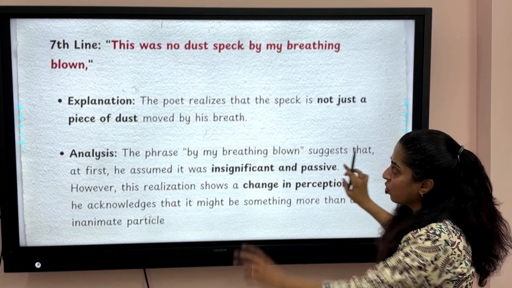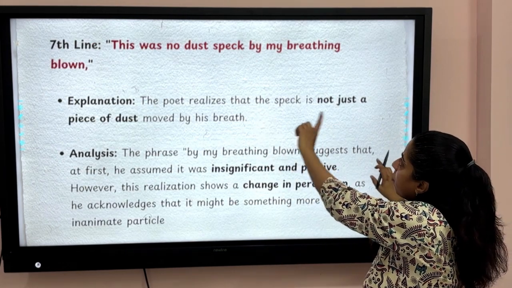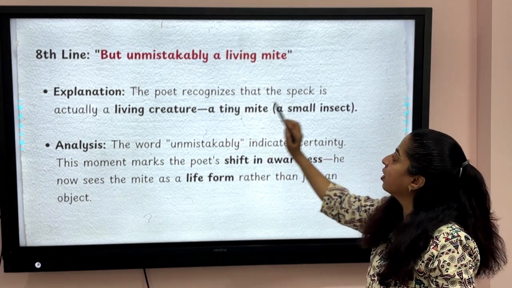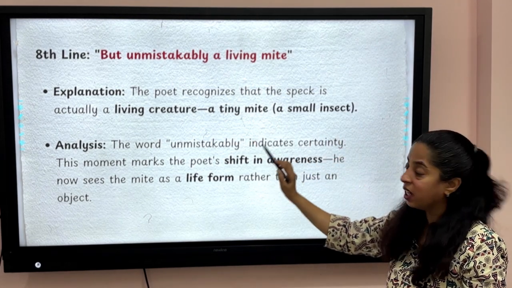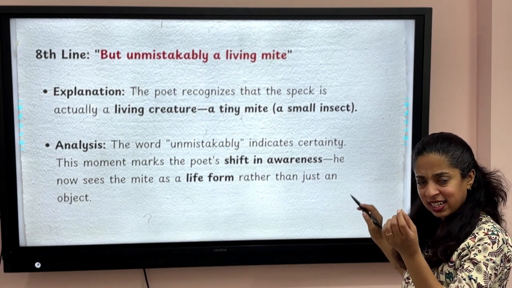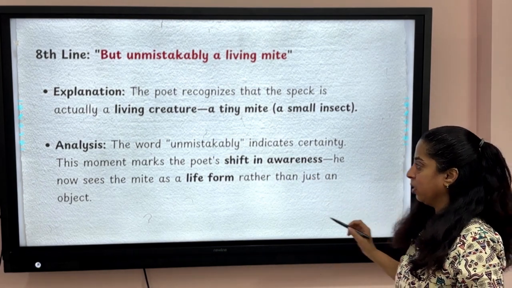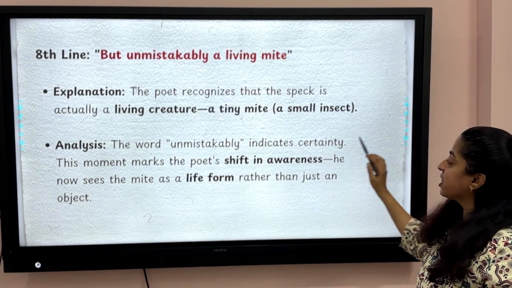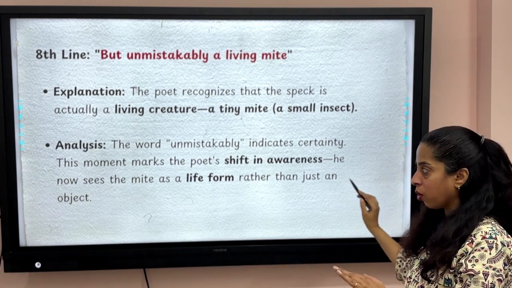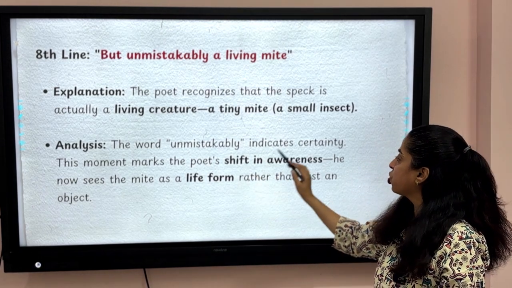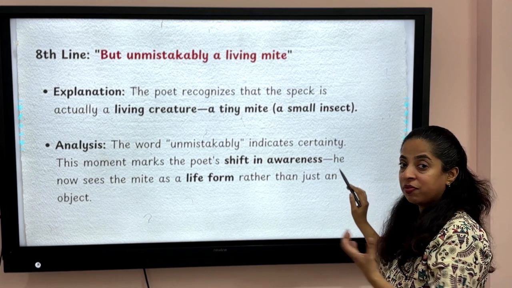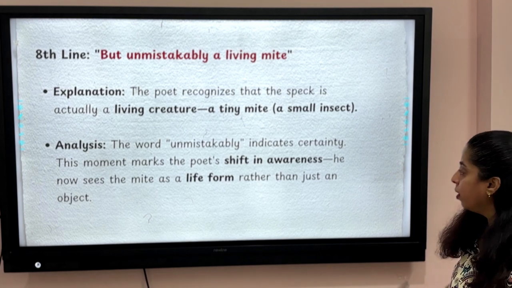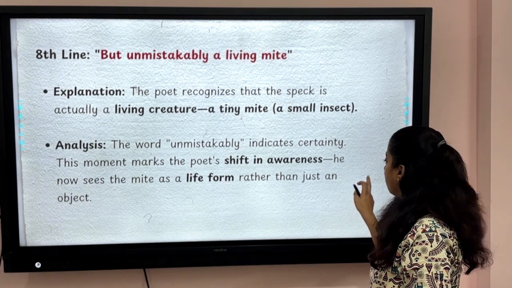So connect the line: this was no dust speck by my breathing blown, but unmistakably a living mite. The poet recognizes that the speck is actually a living creature, a tiny mite, that is a small insect. The word unmistakably indicates certainty, for sure. This moment marks the poet's shift in awareness. He now sees the mite as a life form rather than just an object.